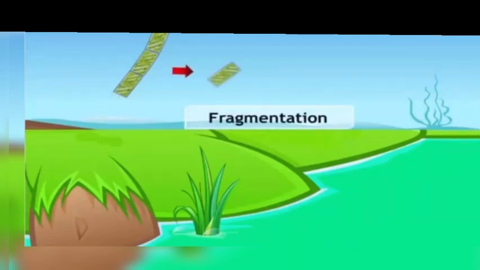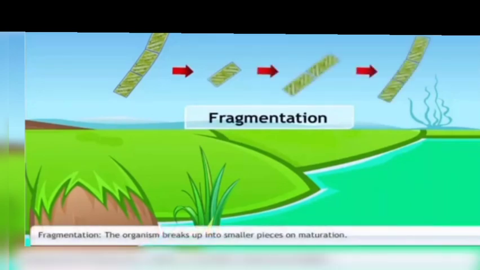So regeneration is the type of reproduction in which an individual whose body parts have been cut off or broken, and from that body part a new individual is produced, and it is seen in simple organisms like Hydra and Planaria with the help of specialized cells called regenerative cells. The Spirogyra, seen in water bodies, reproduces by fragmentation, in which the Spirogyra breaks up into smaller pieces upon maturation, and each piece grows up into a new individual.